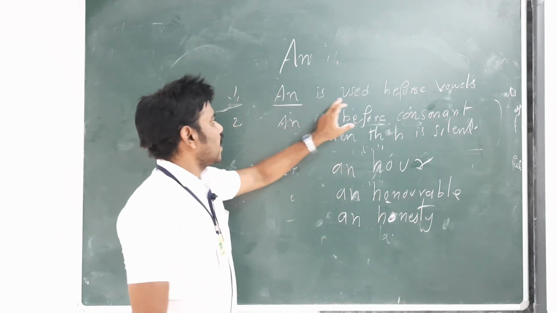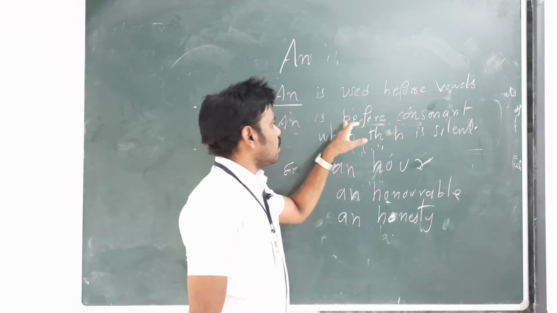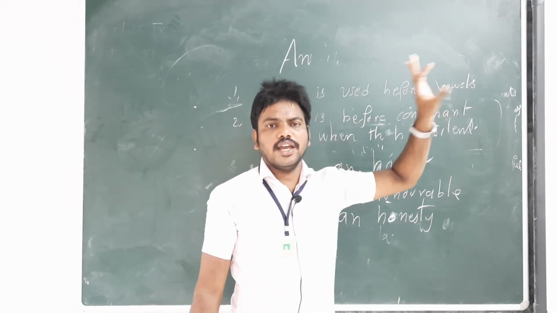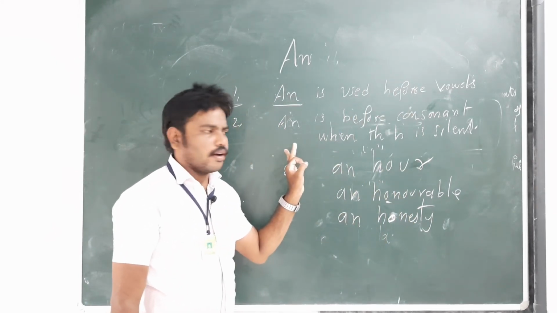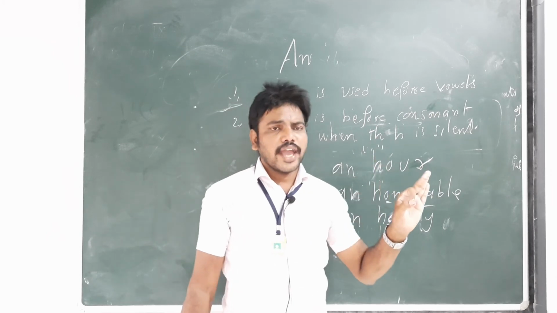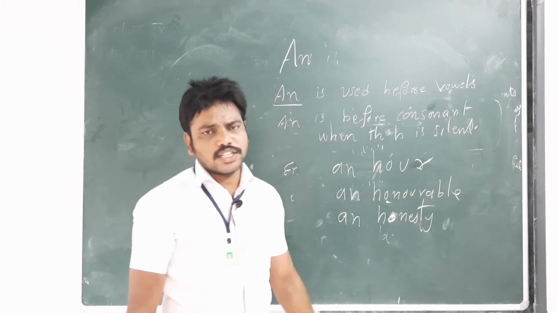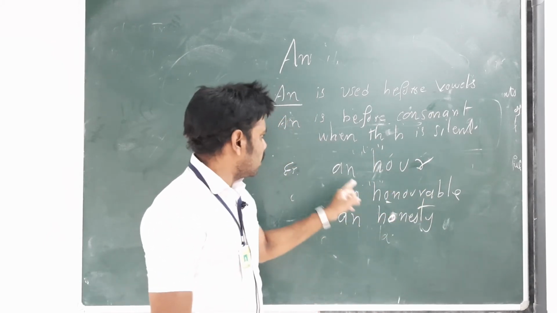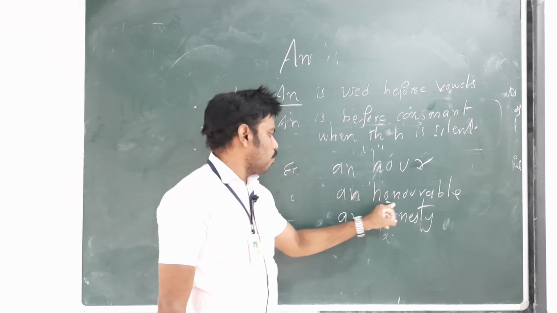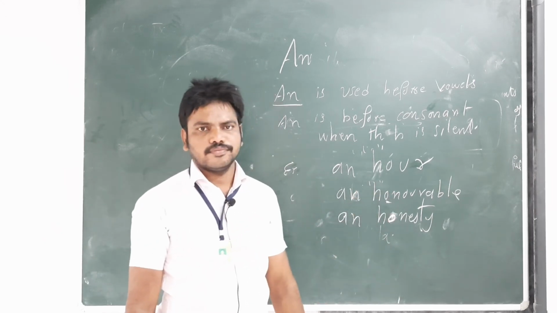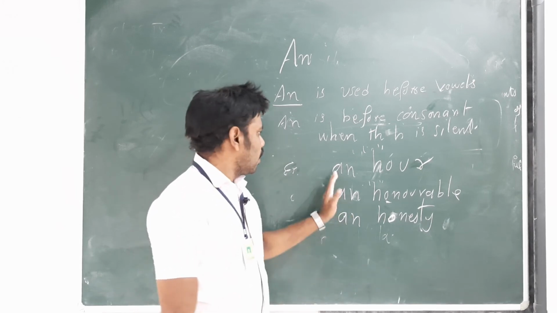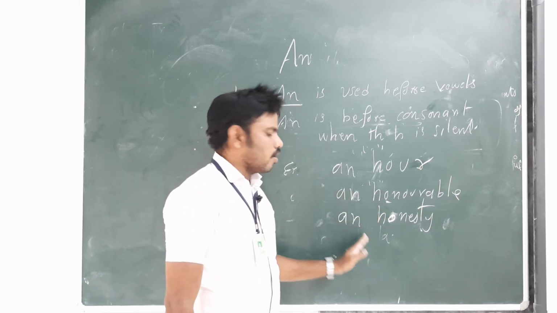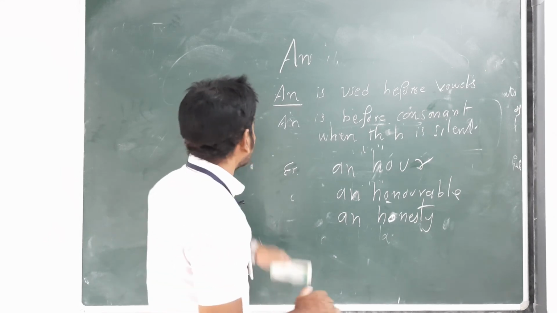First one, an is used before vowels. What are vowels again? We have seen A, E, I, O, U are called vowels. And next, an is used before consonants when the H is silent, like an hour, an honorable, an honesty. Next, third one,